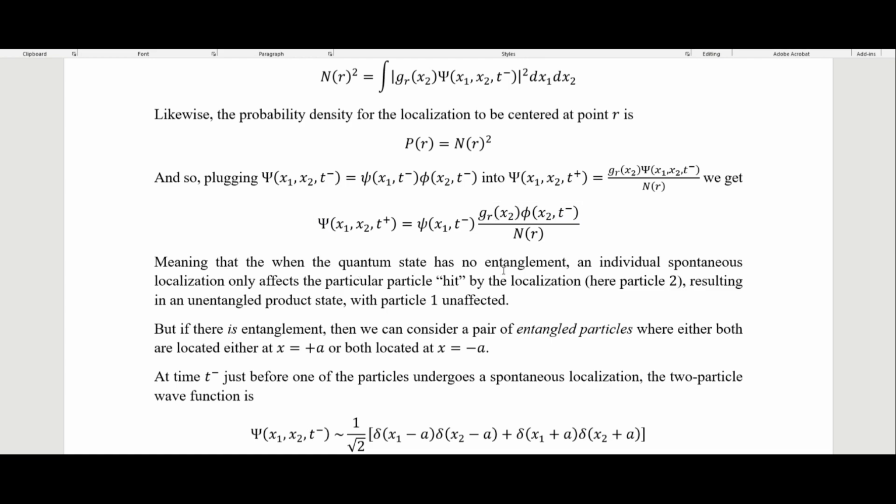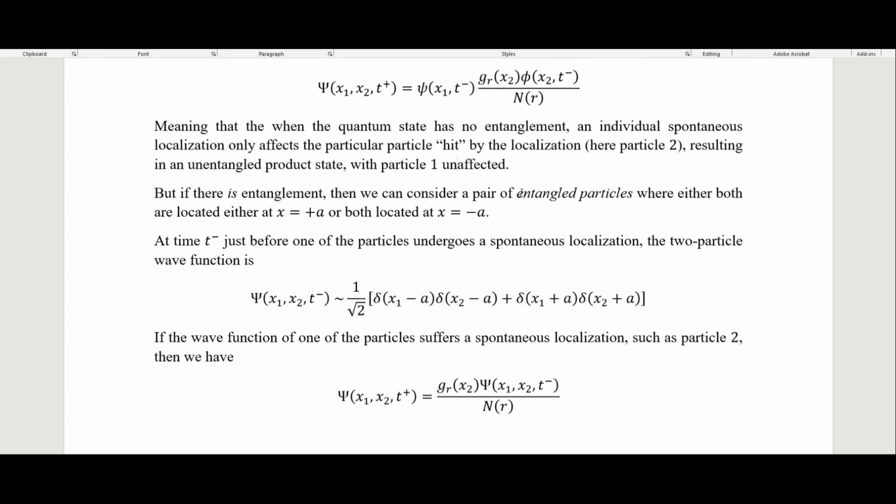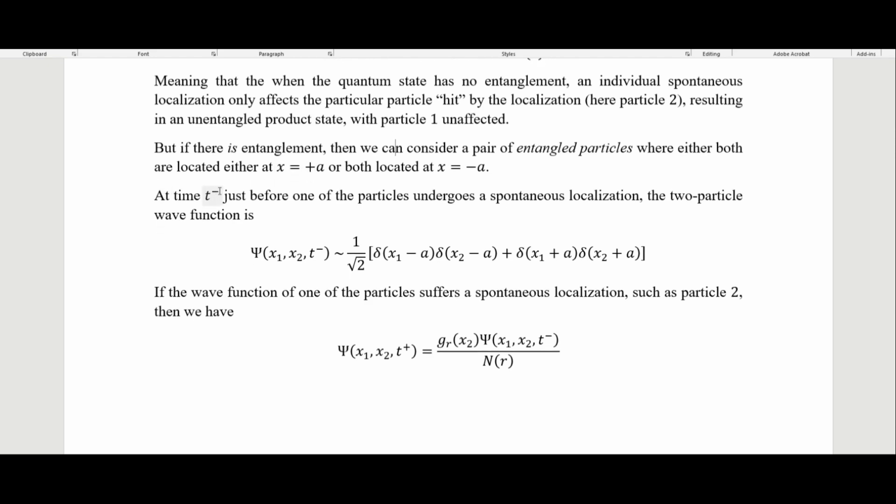And what that means is that the quantum state has no entanglement. Each individual spontaneous localization only affects the particular particle hit by the localization. Here we're talking about particle 2, resulting in an unentangled product state with particle 1 unaffected. But if there is entanglement, then we can consider a pair of entangled particles, where either both are located at x equals plus a, or both located at x equals negative a. So at time t negative, just before one of the particles undergoes a spontaneous localization, the two-particle wave function is this. So we can have them either at positive a or here at negative a.